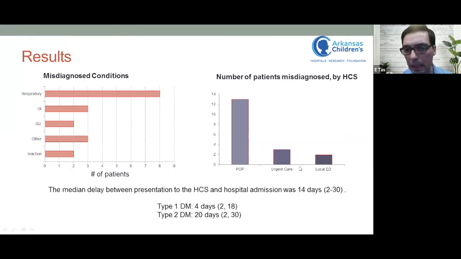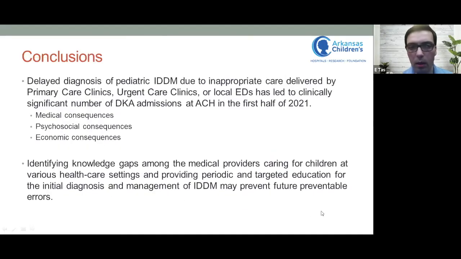Looking at the type of providers seeing these patients, the majority of them were evaluated by the primary care physician, but there were few seen at local urgent care clinics or emergency departments. The median delay between presentation to the healthcare setting and hospital admission was about 14 days. And expectedly, the duration was a little shorter for type 1 diabetes versus type 2 diabetes patients. In conclusion, late diagnosis of pediatric insulin-dependent diabetes, due to inappropriate care delivered by primary care clinics, urgent care clinics, or local emergency departments has led to a clinically significant number of DKA admissions to our hospital in the first half of 2021.